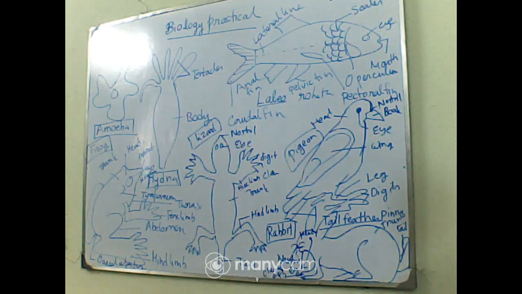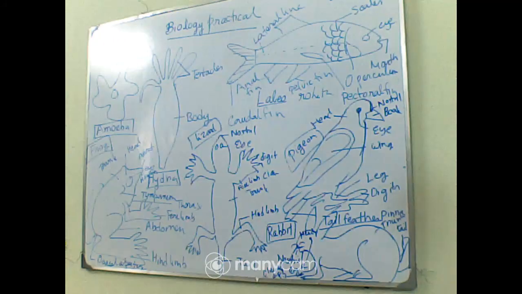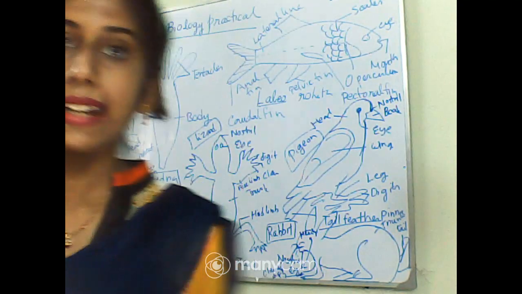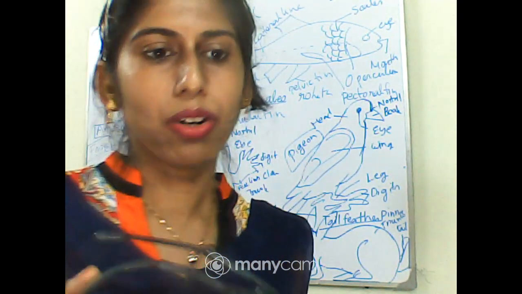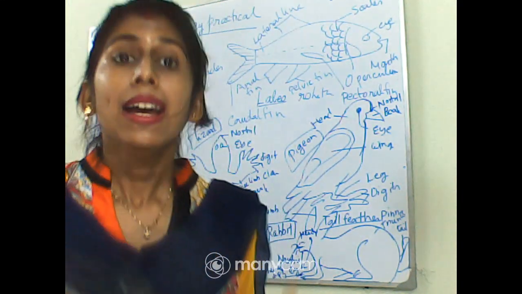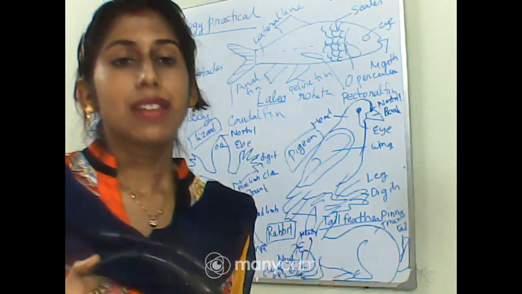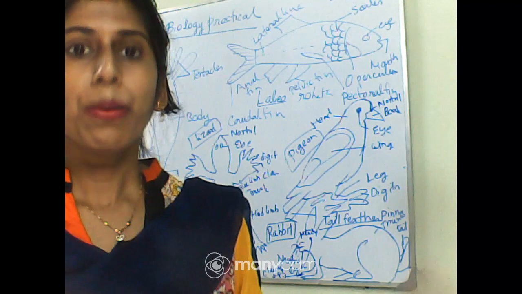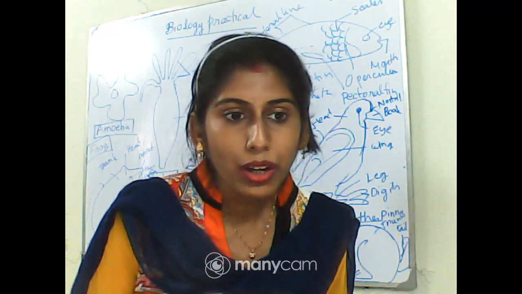Next one is Ascaris lumbricoides. So again it is coming under the kingdom Animalia, and its phylum is Nemathelminthes. So what will be the characteristics that can be found in Ascaris lumbricoides? It is commonly called an intestinal parasite, because it lives a parasitic life inside the body of the human, and especially it can be found in the intestine of children.